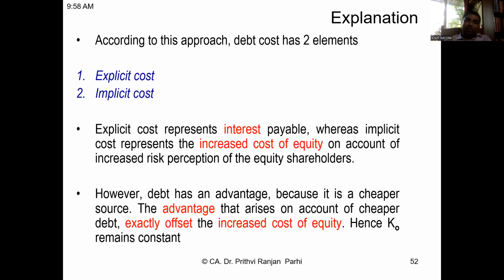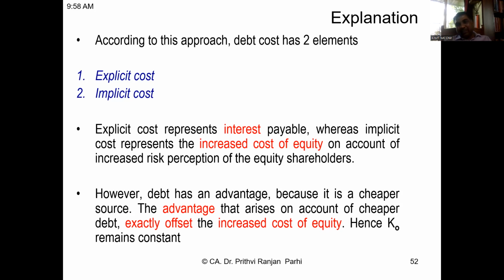This theory also explains why it is happening. It is happening because of two reasons. Equity has two costs: one is explicit cost, second is implicit cost. Explicit cost means, even the debt also has an explicit cost, meaning money is going out. Let's say you are paying interest in case of debt, and in case of equity you are paying dividend. That is explicit. What is implicit? Implicit means it is implied.